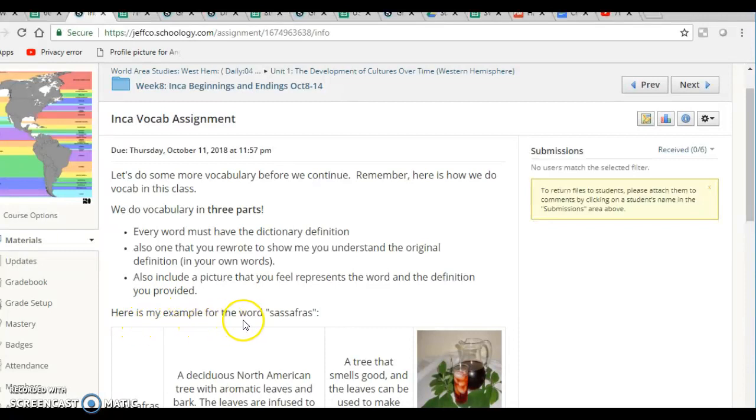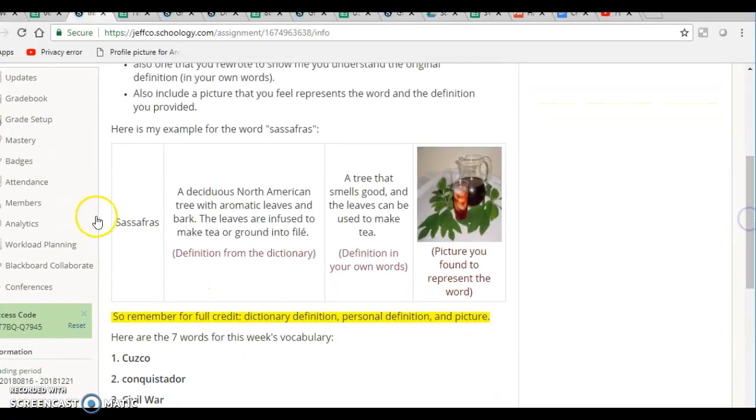Here is my example for the word sassafras. Sassafras. Definition from the dictionary: a deciduous North American tree with aromatic leaves and bark. The leaves are infused to make tea or ground into file. Definition in your own words: a tree that smells good and the leaves can be used to make tea. Picture you found to represent the word. So remember, for full credit, dictionary definition, personal definition, and picture.